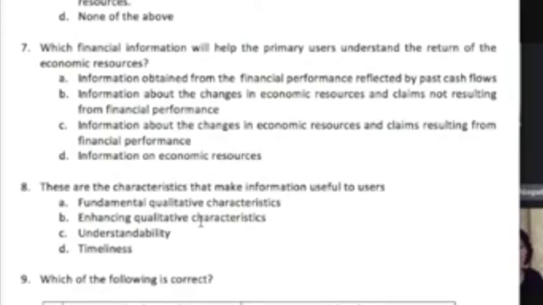Again, this is what I mentioned earlier. This does not tell us about the return on our investment. Letter B would be more on the return of the investment. I hope the difference between return on investment and return of investment was noticed by you in one of the discussion classes. There's a difference between return on and return of. So if we're talking about return of, we're talking about profit or income. So the best answer is letter C.